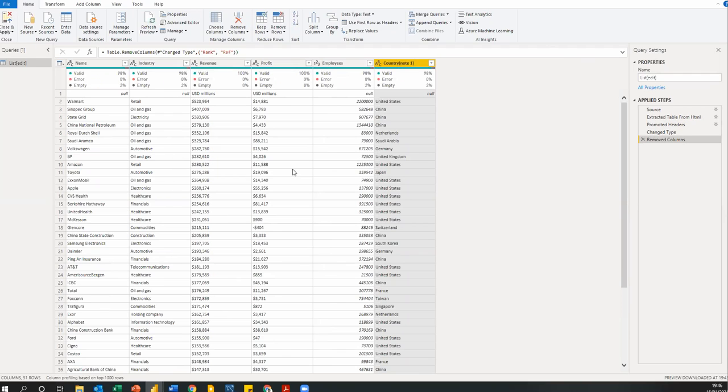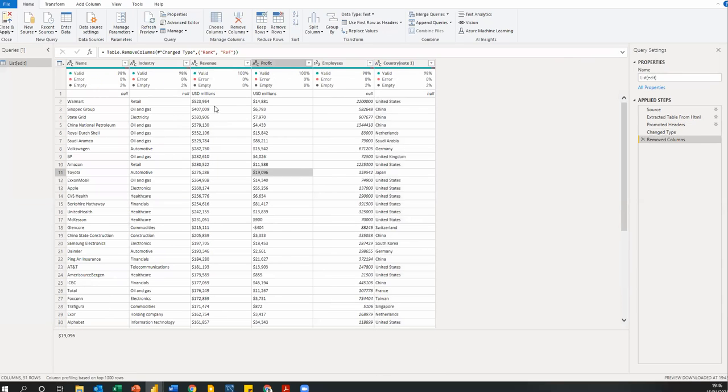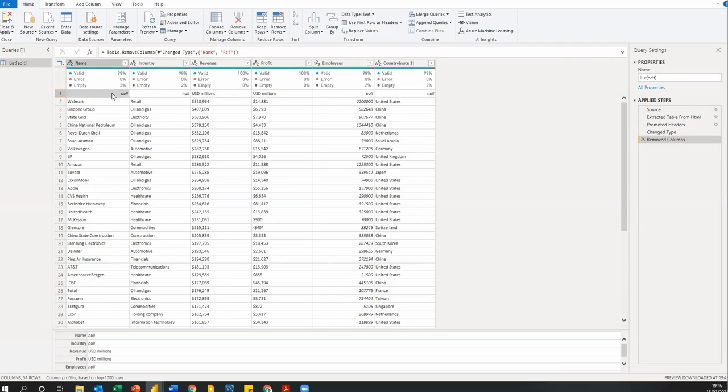Now, the next thing I want to see is that this first row is also saying there are some null values, then this one is saying USD millions. What this is saying, from my understanding, is that this 523,964 is actually not the complete figure. It's saying that this is to be represented in millions, which means that there are 6 zeros to be added to this data.